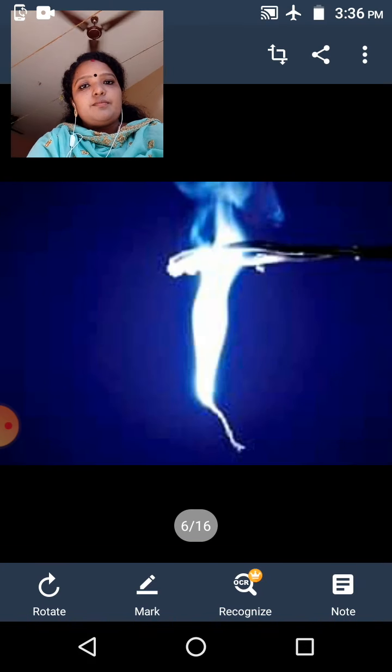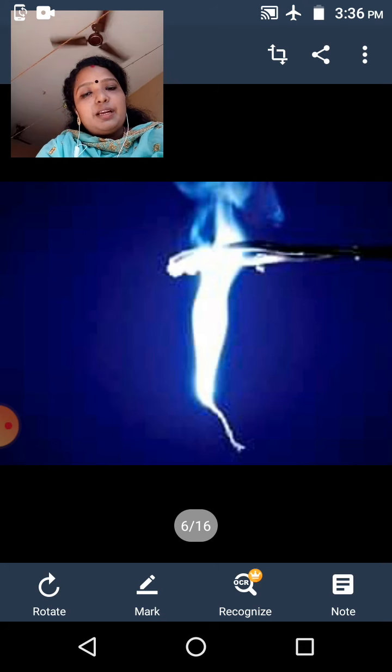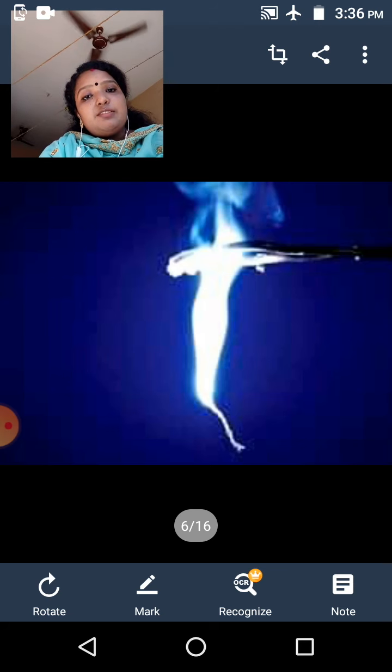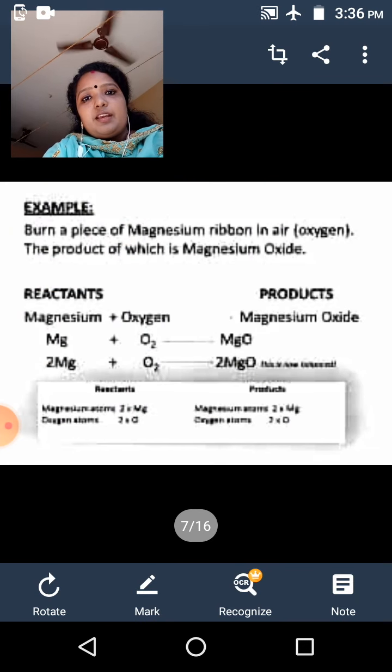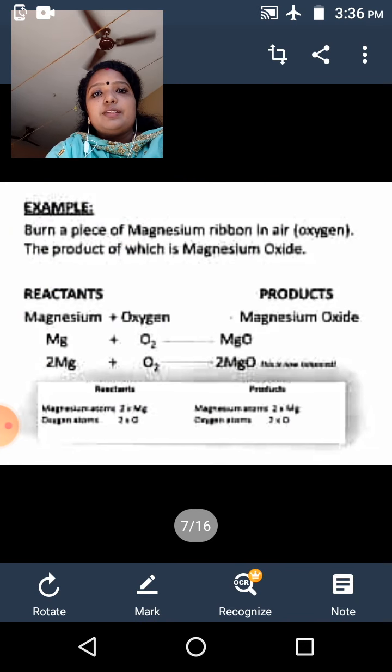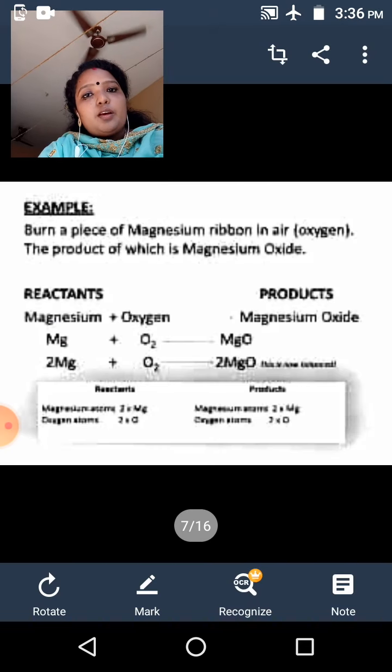Okay. Then magnesium reacts with oxygen to form magnesium oxide. This magnesium ribbon burns with a dazzling flame to give a white powdered substance. This white powdered substance is known as magnesium oxide. Magnesium ribbon reacts with oxygen to form magnesium oxide. All of you please look at that equation.